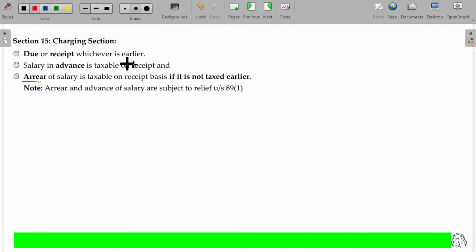Arrear of salary. How many of you seen the salary structure? Have you heard about that salary structure? This is how it may be noted. 40,000 dash 2,000 dash 50,000 dash 3,000 dash 65,000. That's how pay scale or salary structure may be given in most of the government concern. Okay, you see this. Okay, what does it mean?